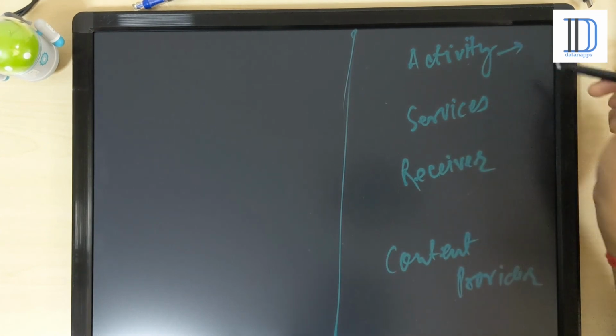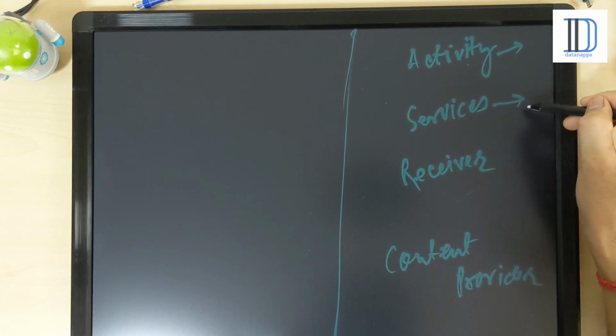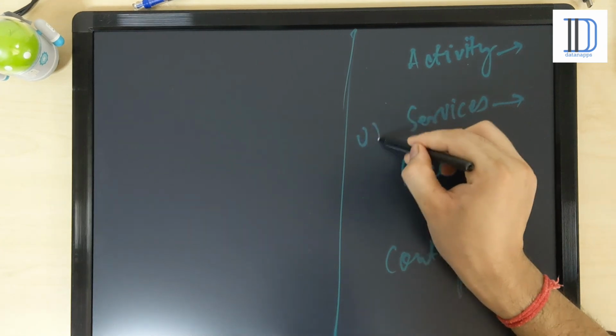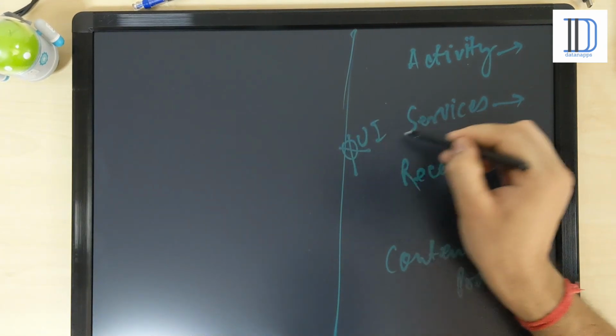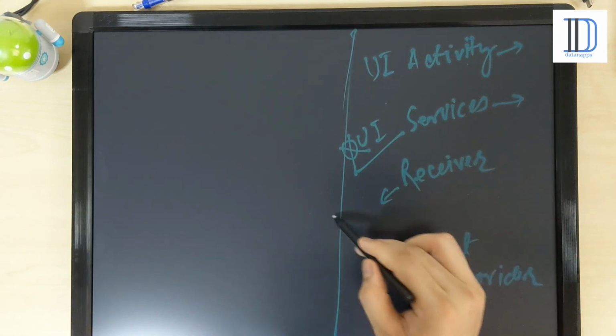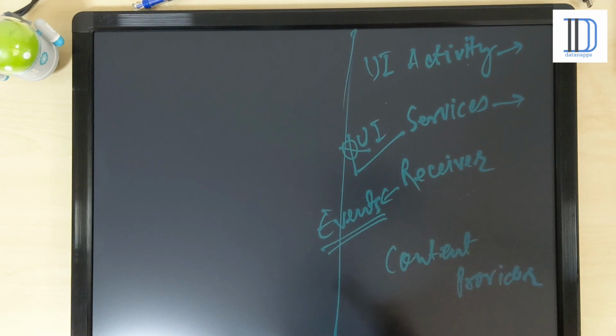The activity provides the interface where the user interacts with our application. Services perform long-running operations in the background; they don't have a UI, while the activity provides the UI. The receiver listens to all the events happening in our mobile, and the content provider is for sharing data.